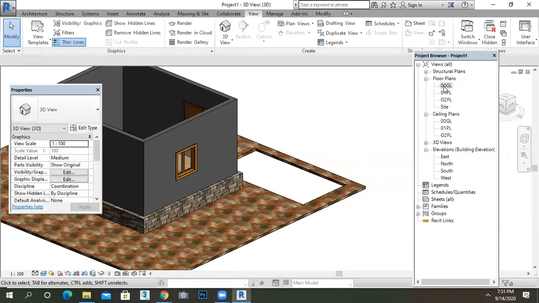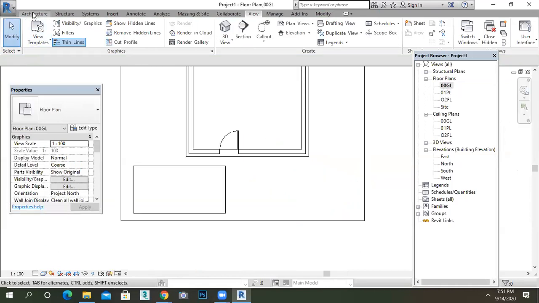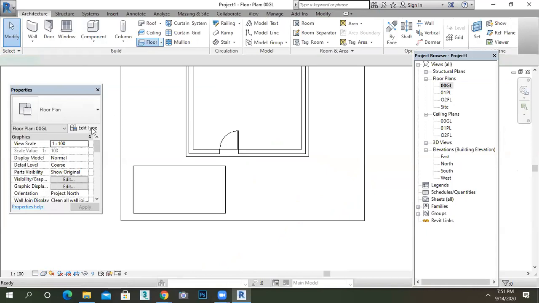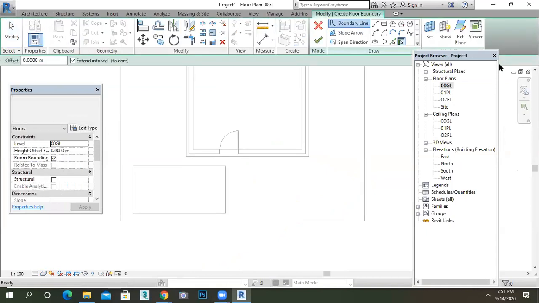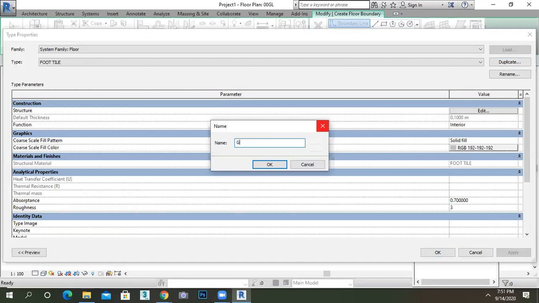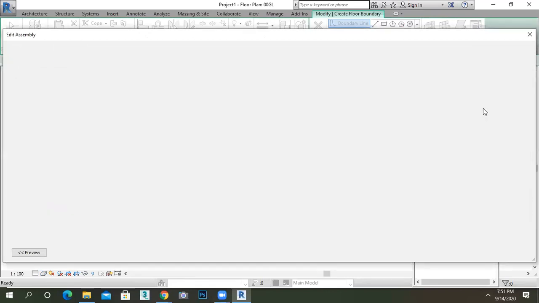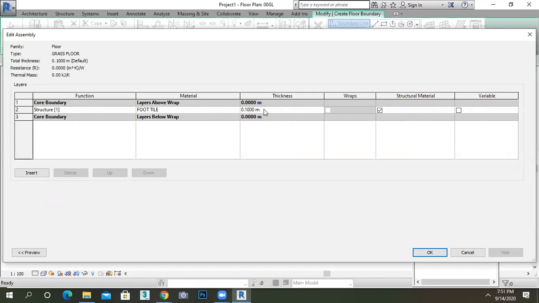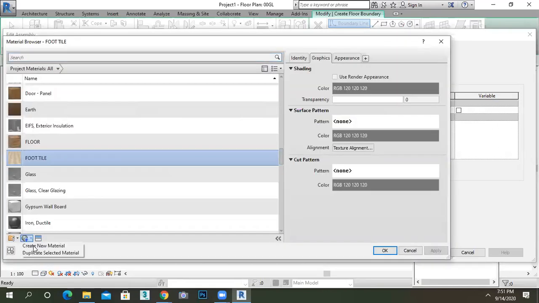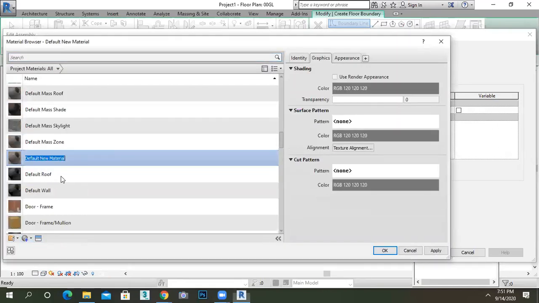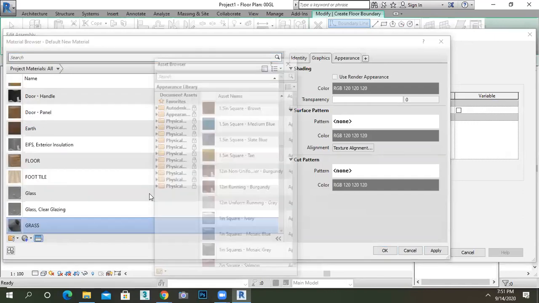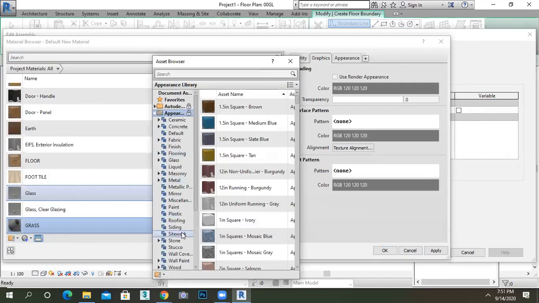Go to the ground, same rule, go to the floor, edit it, duplicate it and say grass floor. Say okay, edit it. Give the thickness, because there is no standard thickness for grass and all. Create a new one, rename it grass. You should follow this process, guys, so that it will help in future editing.